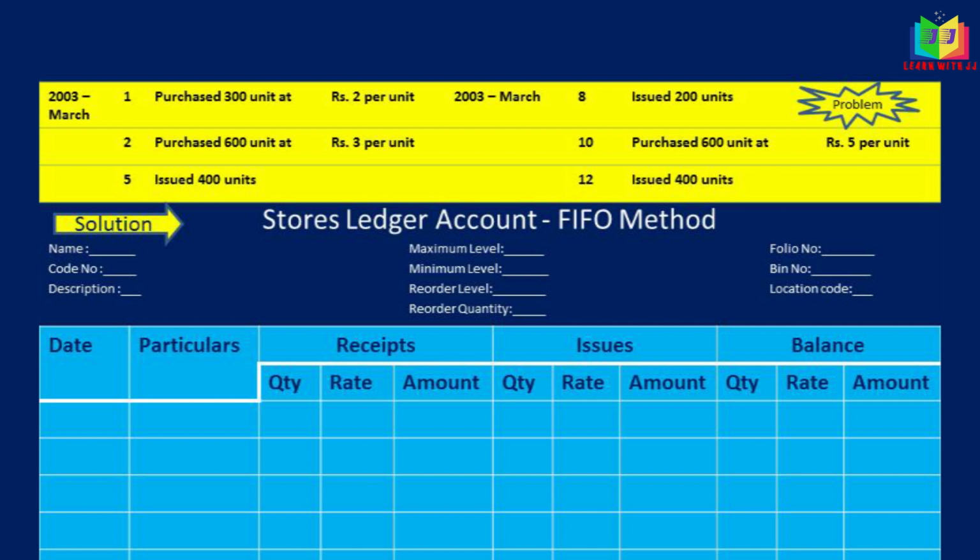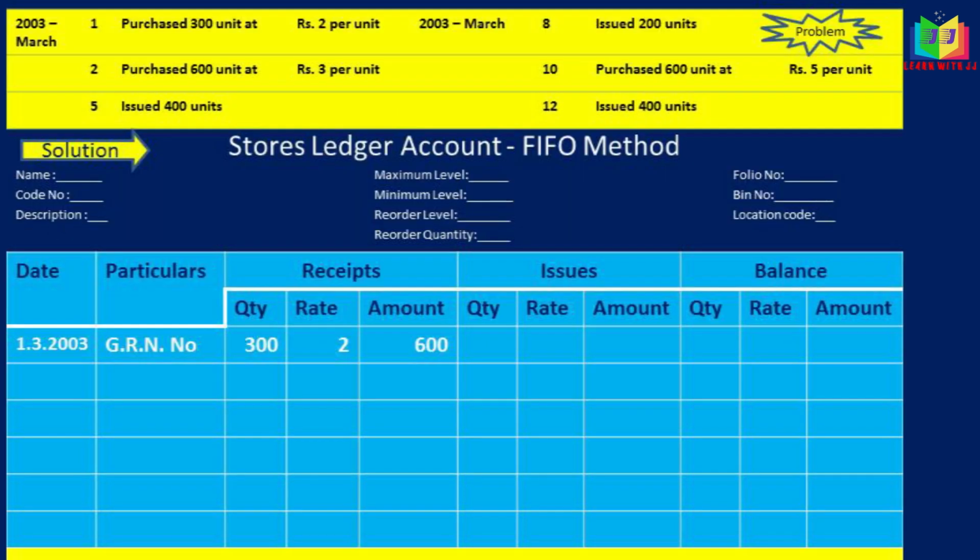In this problem, on March 1, we have purchase. If there is any balance given in the problem, we have to write it in the balance column. But in this problem we'll start with purchase.